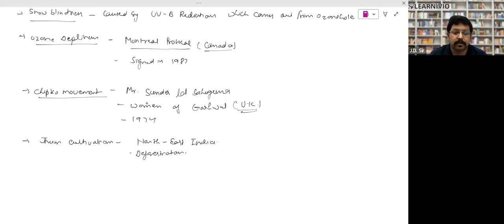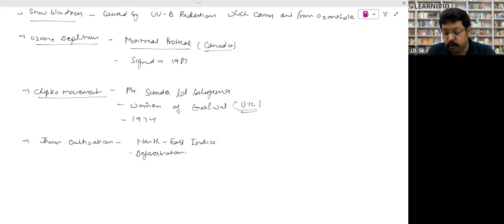Then, was the third led by the Bishnois, right? No. Actually, the Chipko movement was led by a Garhwali person. Bishnoi is another caste. They are very popular in our country, and they are ethically committed to saving the forest and wild animals, from the Rajasthan part actually. So Bishnois are found in Rajasthan.